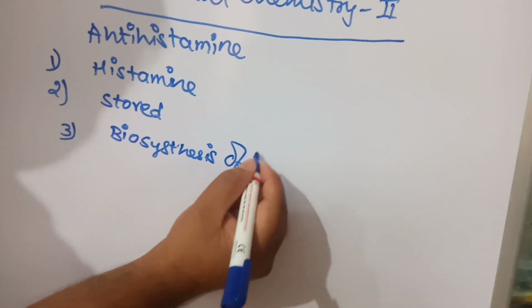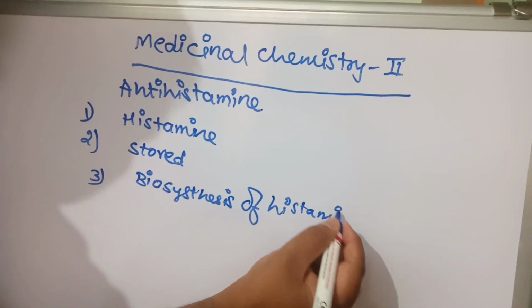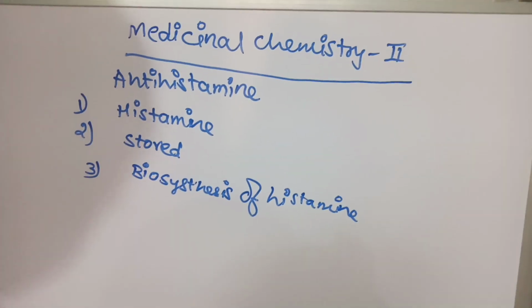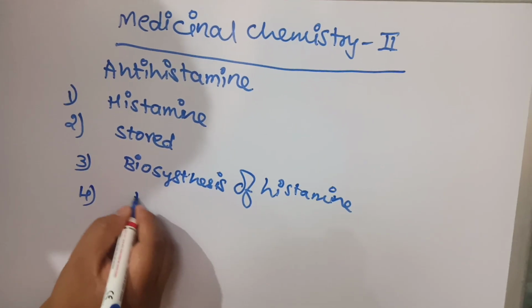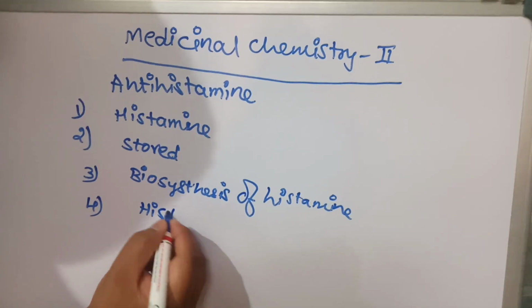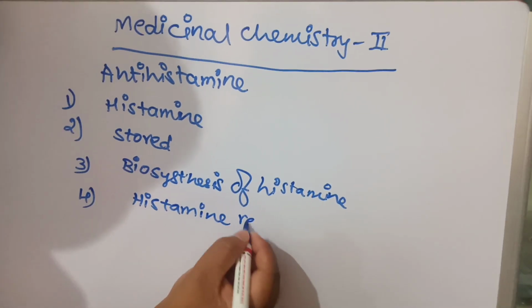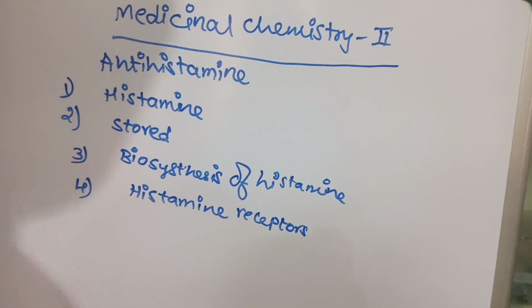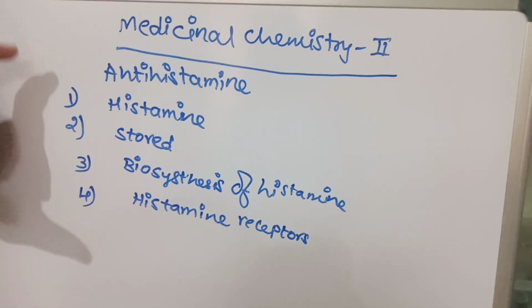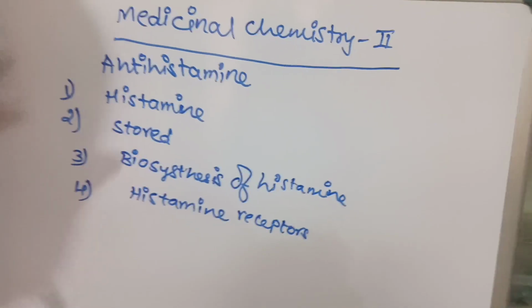Fourth is histamine receptors. So these are the contents that we are going to discuss in this lecture.